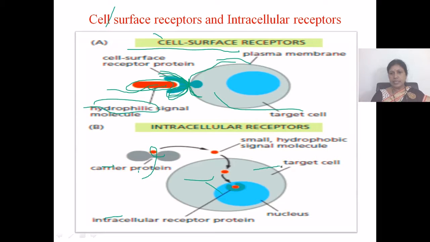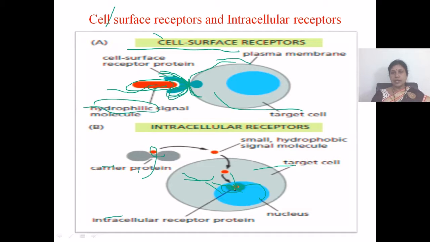This is a target cell, and they diffuse into the cell and bind to the intracellular receptors. This is the nucleus, and here we can see the intracellular receptor, and to this receptor the signal molecule binds and reaction occurs, and thereby response is produced.